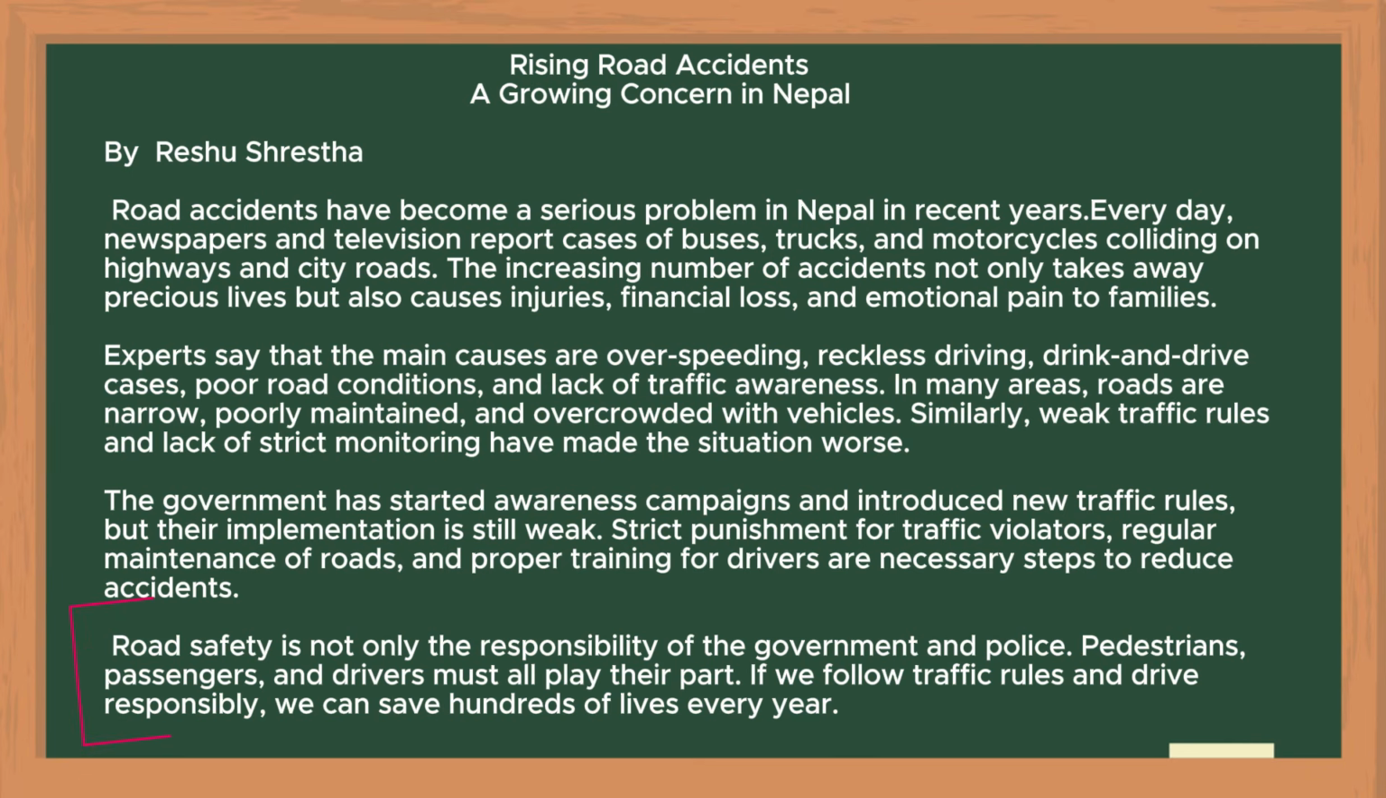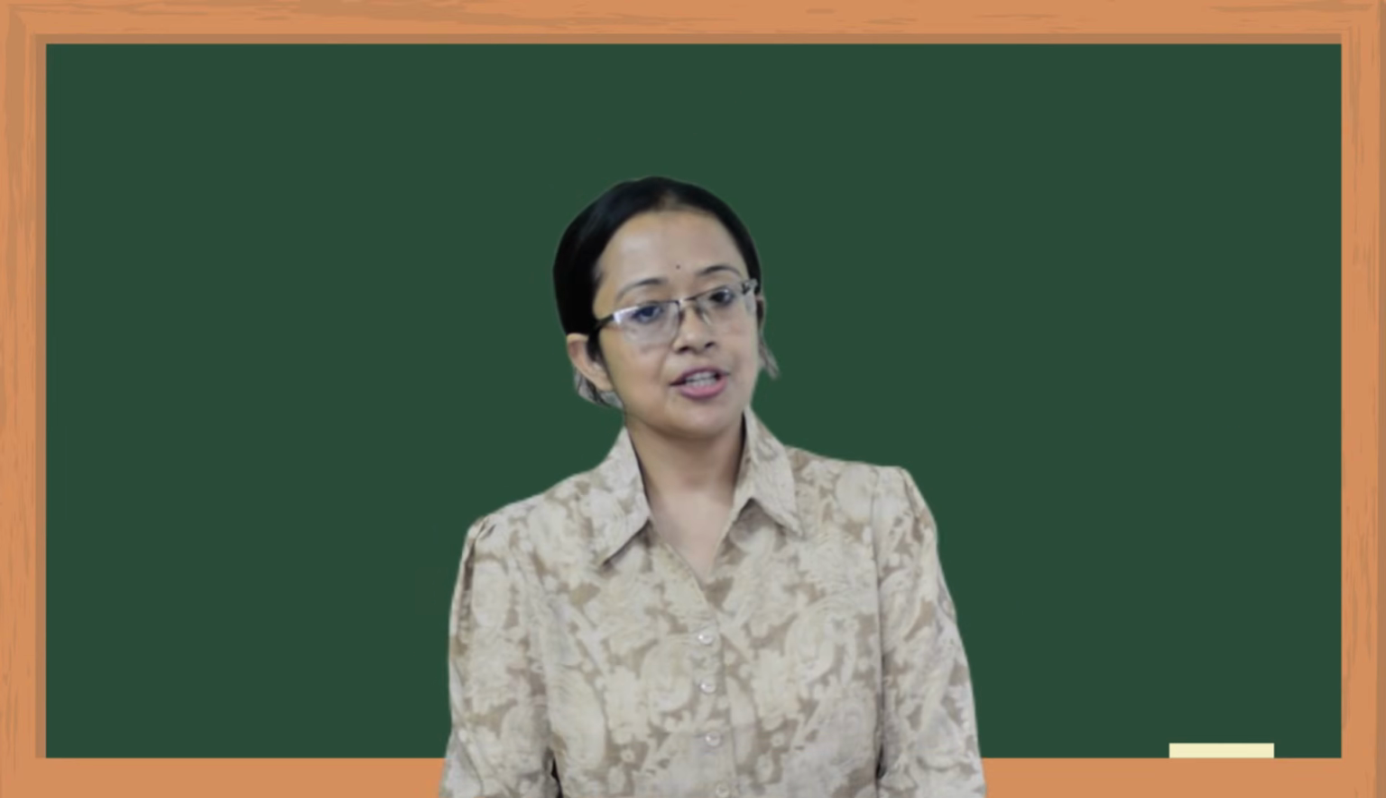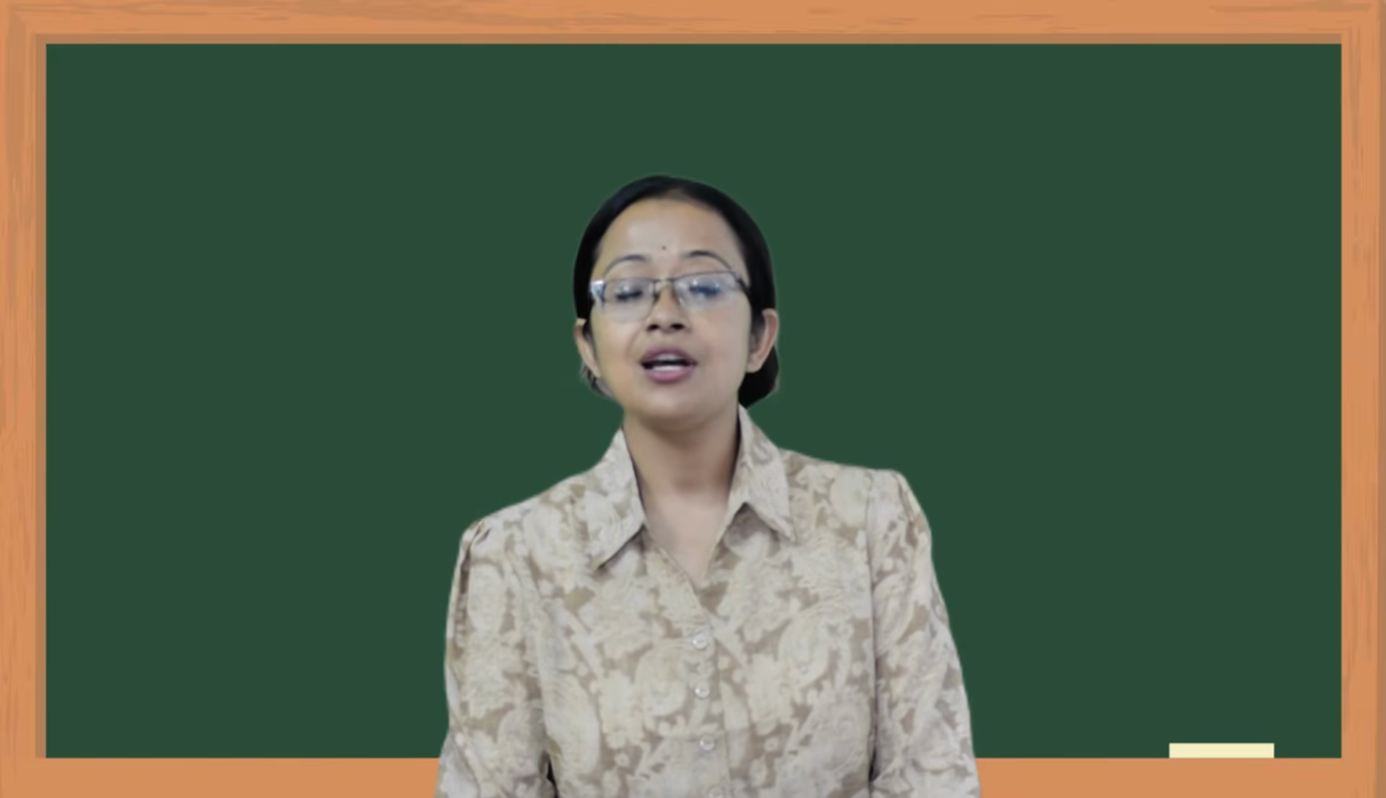Let's go to the conclusion part. In the conclusion, we summarize all the ideas that we have expressed in the introduction and body parts. Now, safety is not only the responsibility of the government and the police. Pedestrians, passengers, and the drivers must always play their part as well. If we follow traffic rules and drive responsibly, we can save hundreds of lives every year. This is the conclusion, and here the role of the individual and community has also been highlighted.